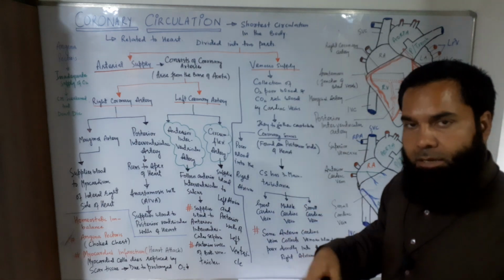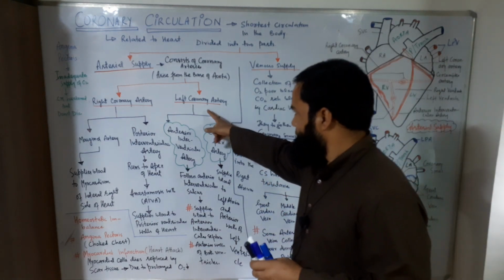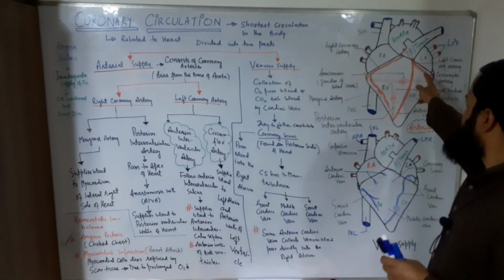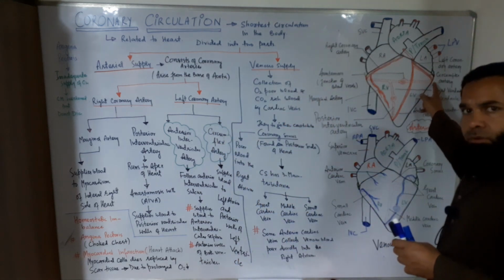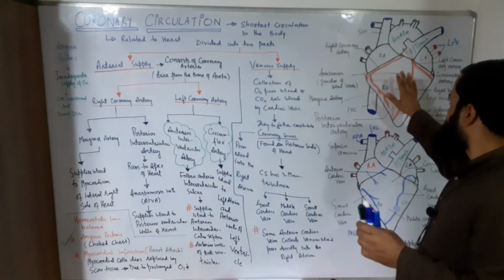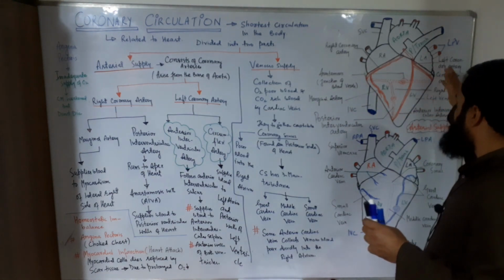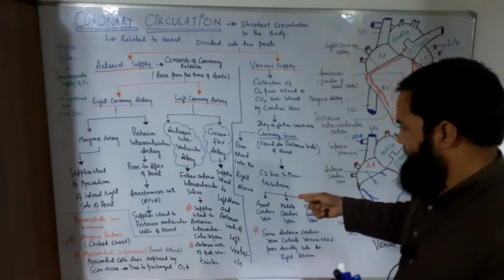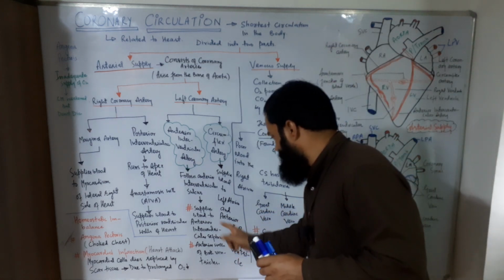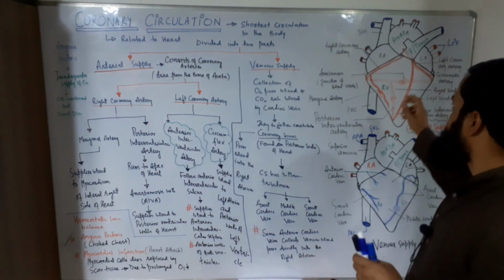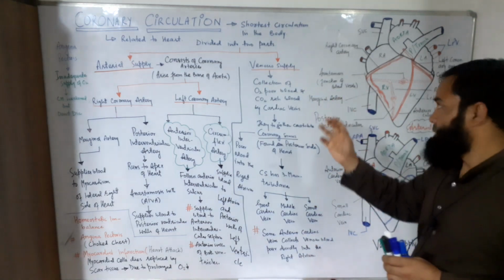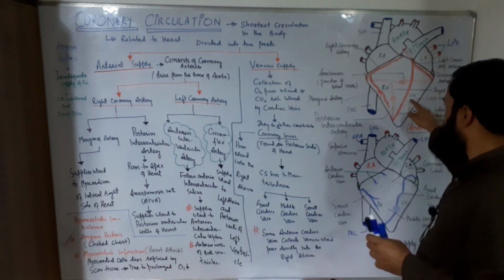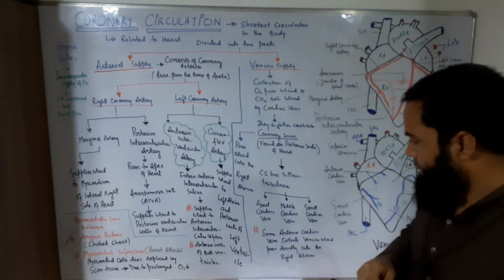on the anterior side and the posterior side. The second artery which comes out from the left coronary artery is called the circumflex artery. We can say it provides oxygenated blood to the left atrium and the posterior walls of the left ventricle. It gets twisted on the back side of the heart, and it provides oxygenated blood to the left atrium and the posterior walls of the left ventricle.